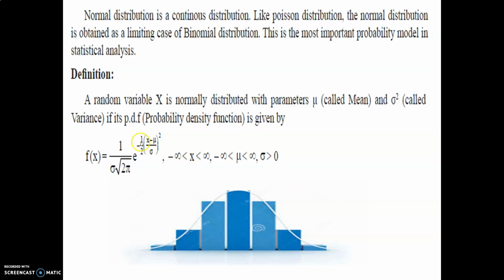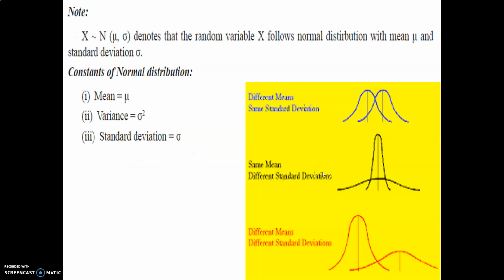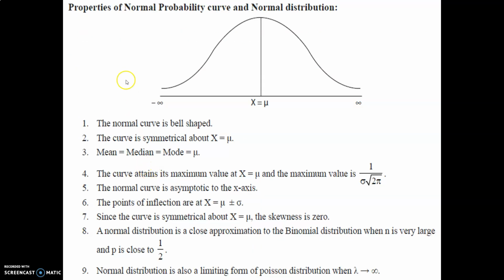Mu is the mean, that is important. Note: x is equal to N(mu, sigma) denotes that the random variable x follows a normal distribution with mean mu and standard deviation sigma. Constants of the normal distribution: mean is equal to mu, variance is equal to sigma square, standard deviation is equal to sigma. Different curves arise from same mean with different standard deviation, or different means with different standard deviation. This concept we have to consider today.